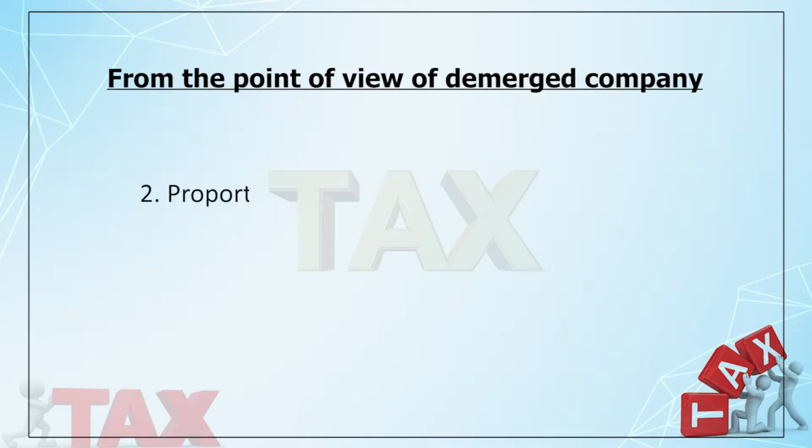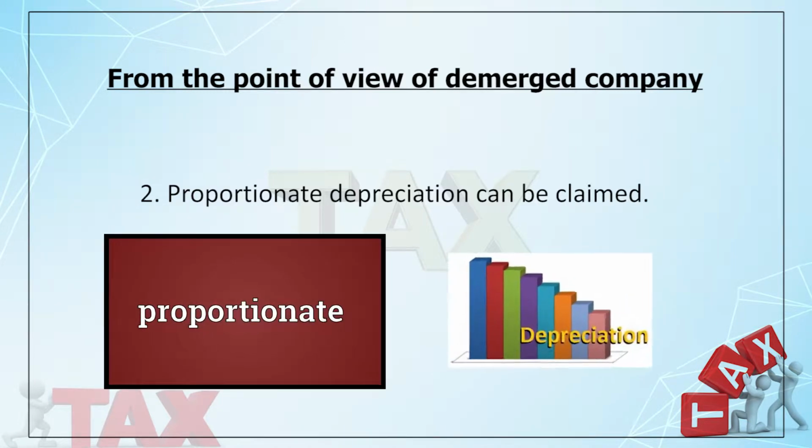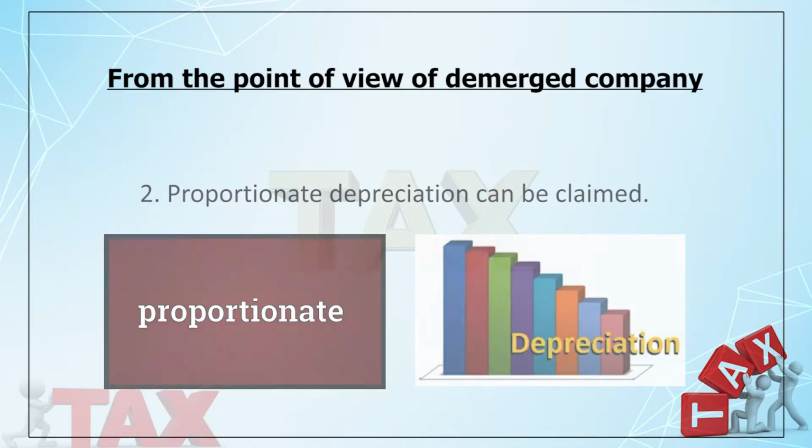Number 2 is that the demerged company can enjoy proportionate depreciation. Proportionate depreciation means that for the period for which the asset is enjoyed by the demerged company, they can claim depreciation, and for the period for which it is enjoyed by the resulting company, they can claim depreciation. But you know, in income tax, the general rule is that depreciation is not apportioned. You allow depreciation only on the value of the asset which existed on the closing date.